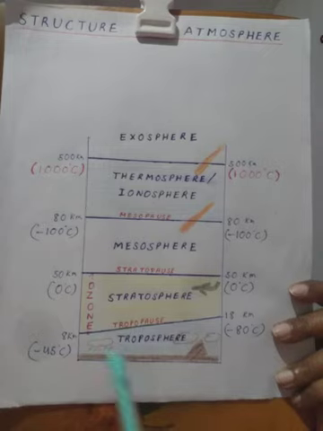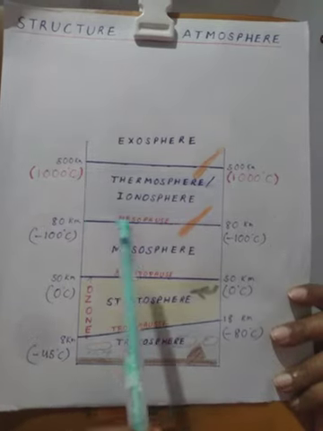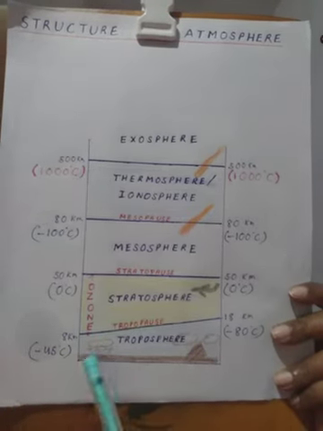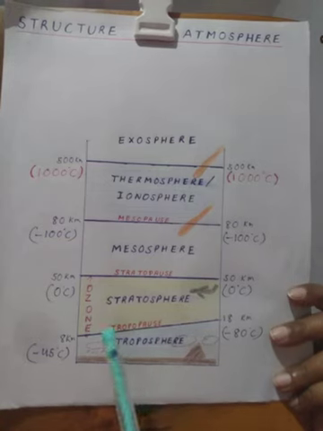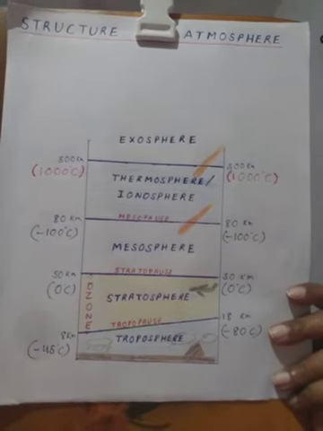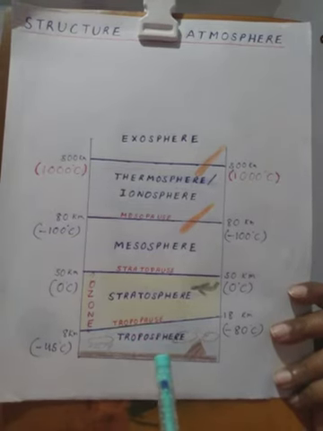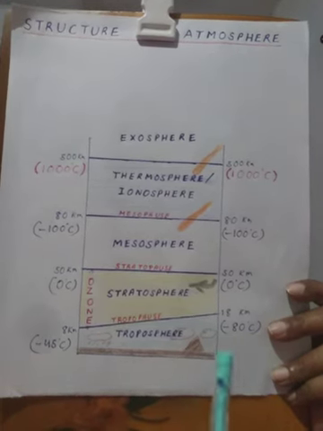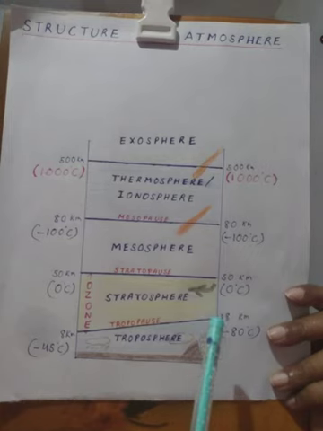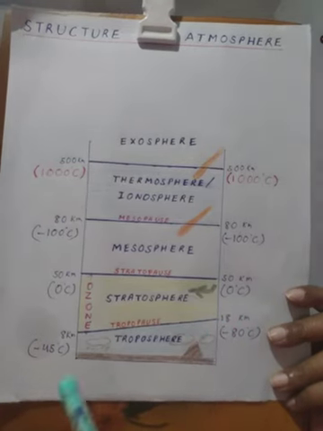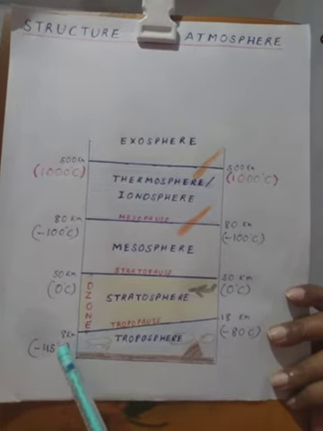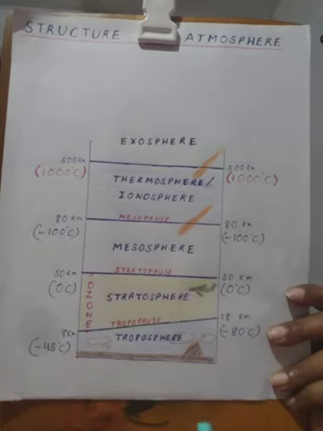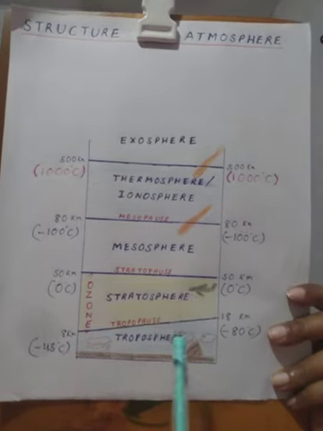Now, 90% of the mass of the atmosphere is found in this layer only. That's why it is the densest layer of the atmosphere. Now we'll talk about its extent. At the equator, it extends up to a height of 18 kilometers, and at the poles, up to a height of 8 kilometers. Now, why this difference in